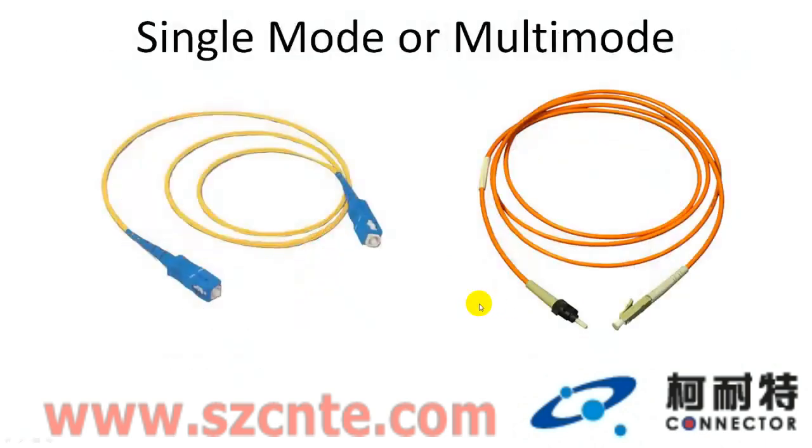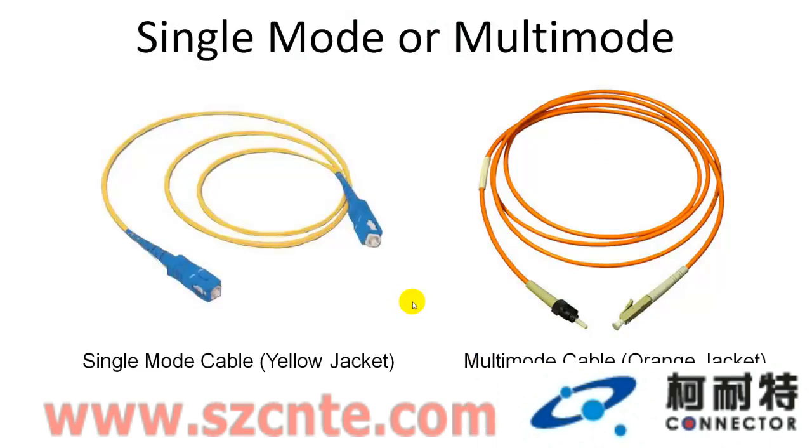Fiber patch cables can also be categorized as single-mode patch cable or multi-mode fiber patch cable. Single-mode patch cable uses single-mode fiber. The cable jacket is usually yellow color. Multi-mode patch cable uses multi-mode fiber. The cable jacket is usually orange color.